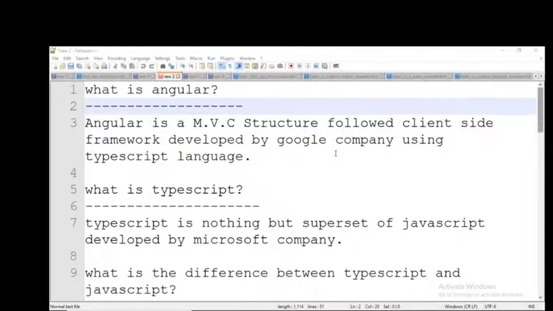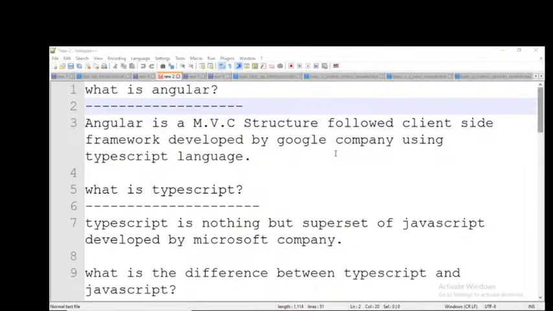Understanding, everybody? Hello, clear, everyone? Please respond. Yes, sir. So by using any language, you can develop n number of frameworks, but by using a framework, we cannot develop any language. That is also one difference.